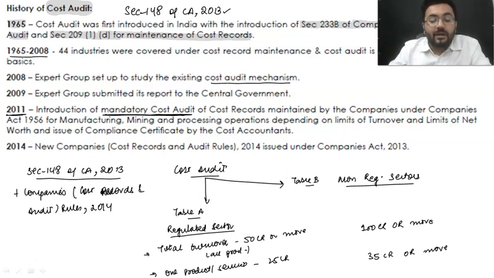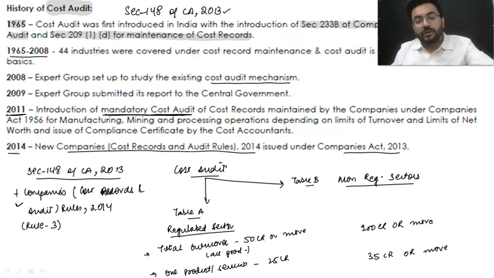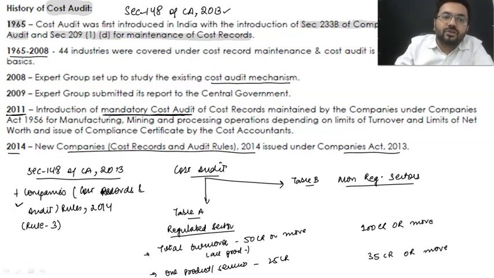Now moving ahead and talking about the next part. So after that, in the year 2014, the new Companies (Cost Records and Audit) Rules 2014 were issued under the Companies Act 2013. So these are the rules which we are talking about. Now, whenever you are going to cover section number 148, do not forget to write rule number 3 along with that. So this was the history of how cost audit came into play, right?